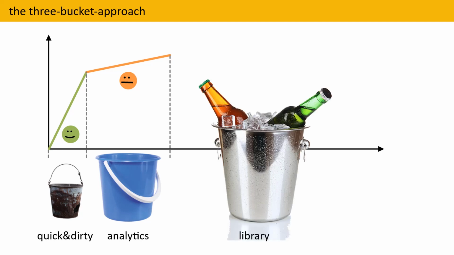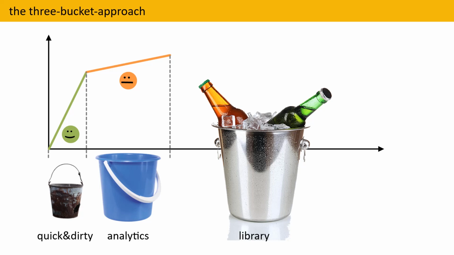The code in the library bucket is well written, documented, tested, and of high quality in general. While this takes considerable time, it pays off in the long run, since every time we reuse this code, we save time. Most importantly, the high quality of the library code allows us to break through the complexity wall.